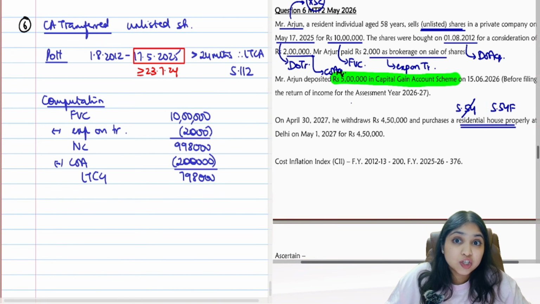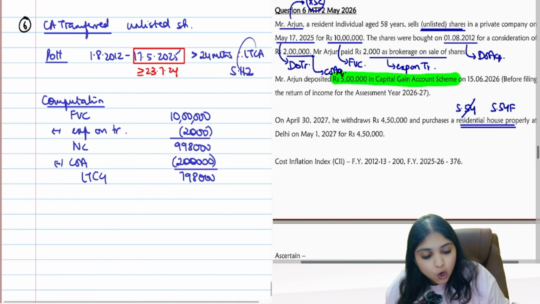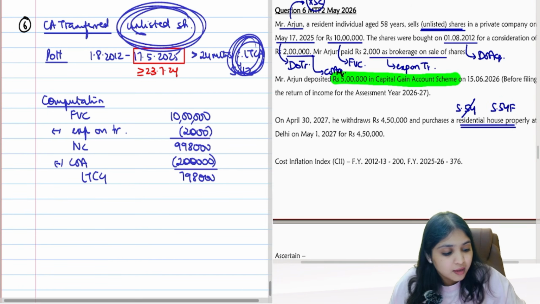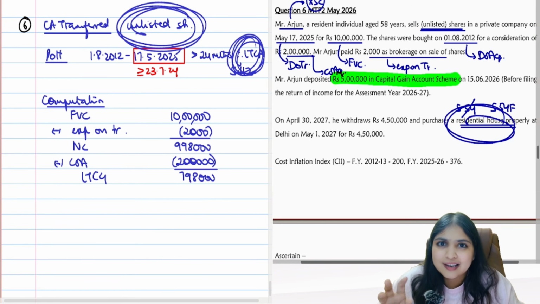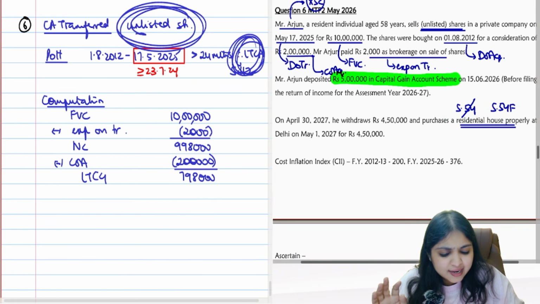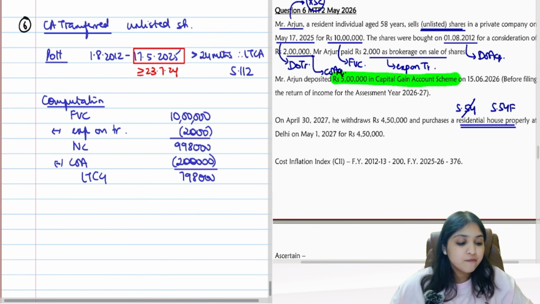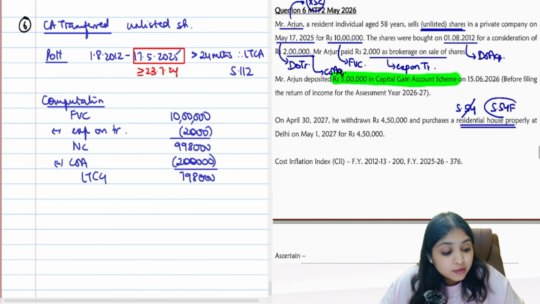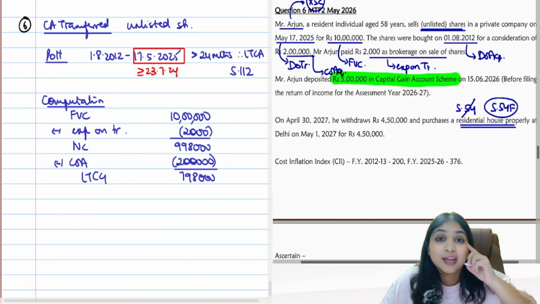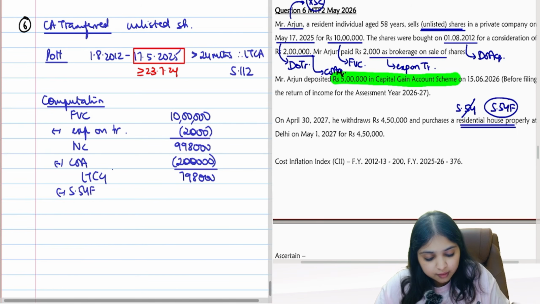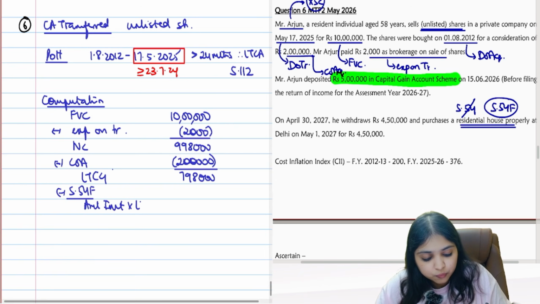54F will come into the picture if you sell any long-term capital asset other than residential house property and if you buy a residential house property. That's exactly what my assessee is doing. He's selling some long-term capital asset other than house and he's buying a residential house. 54F is what will come into the picture. 54F, F for what? F for formula. So what's your 54F formula? Tell me first. 54F formula is amount invested into LTCG by net consideration.